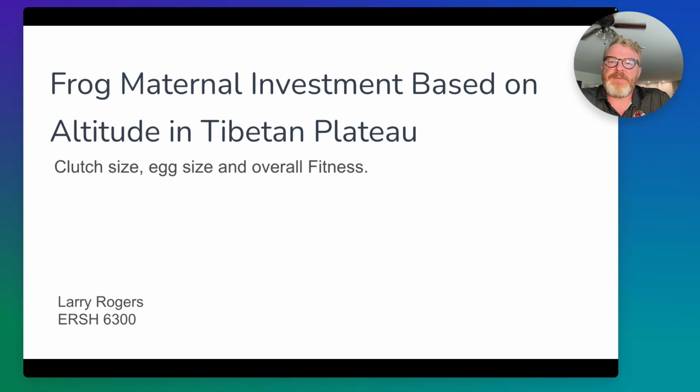Now, fitness in evolutionary biology is really what we refer to as the ability to have a baby that could have a baby. That is fitness. So it's not thinking about, like, whether it can run away from predators fast or things like that. It's really just about its ability to have babies that could have babies.